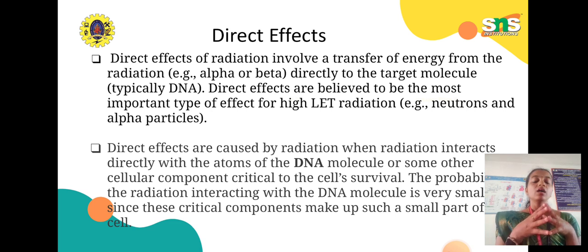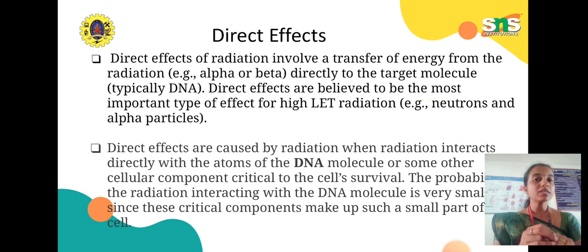Direct effects are caused when radiation interacts directly with the atoms of the DNA or other cellular components critical to the cell's survival. While the radiations pass through our body, the DNA will be affected or else cells get damaged.